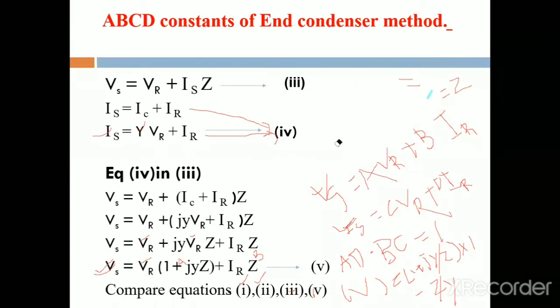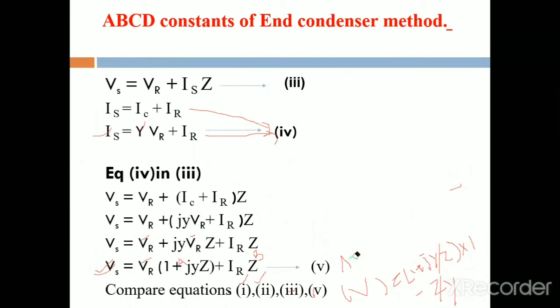This is the ABCD constants in the case of a nominal T method, by using the generalized equations of sending end voltage and sending end current. We write down the formulas for Vs and Is and the ABCD constants.